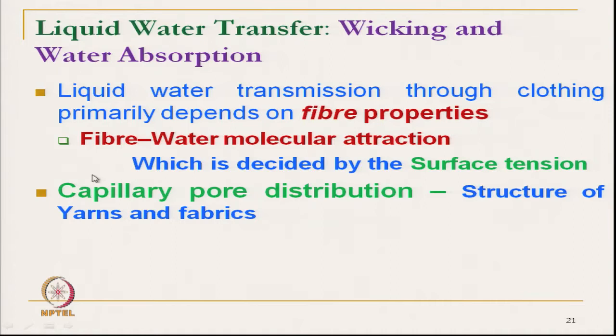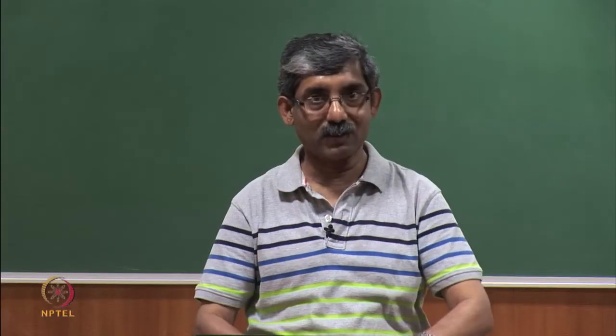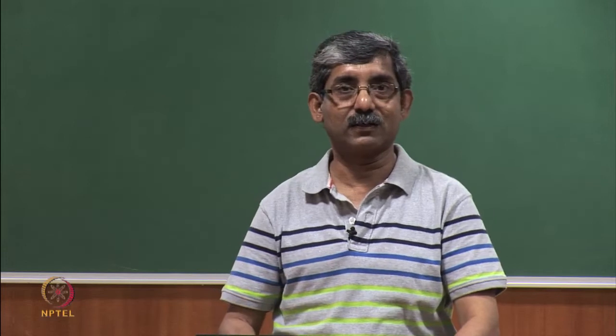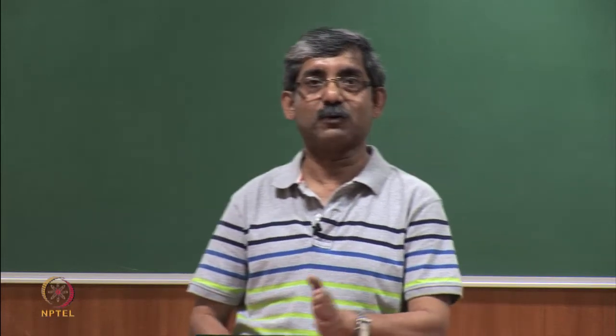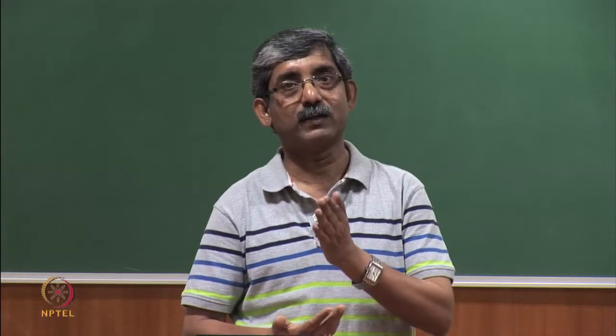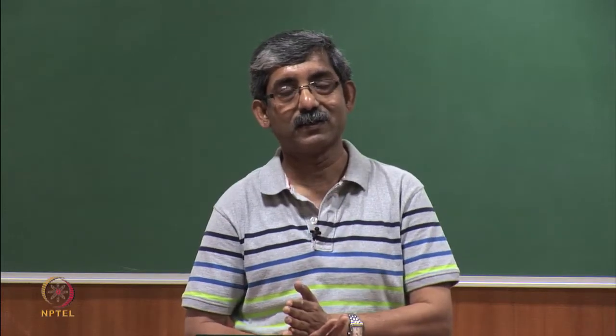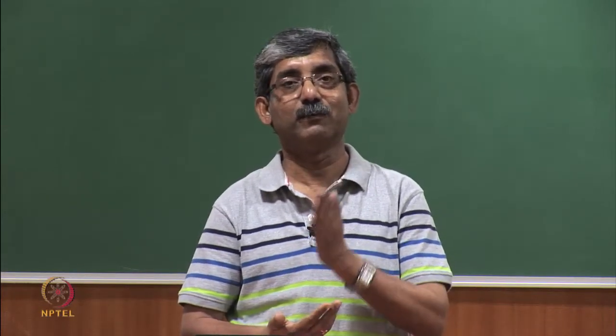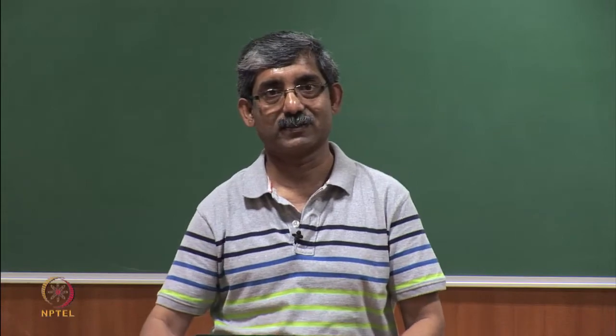This is decided by the surface tension and capillary pore distribution, the structure of pore, structure of yarn, structure of fabric. So, one is the fiber characteristics, then the fabric or yarn characteristics.